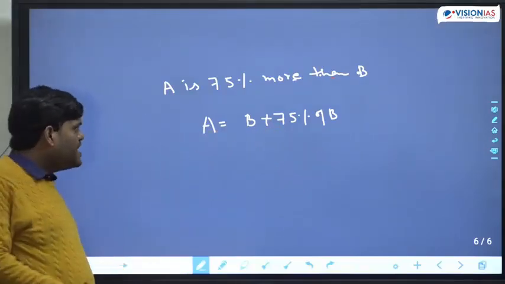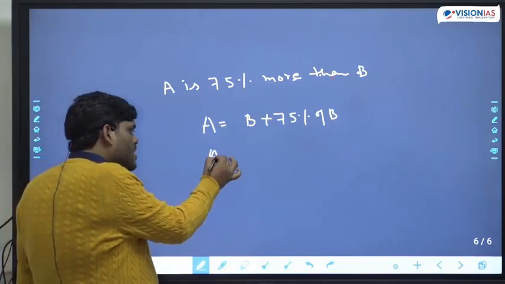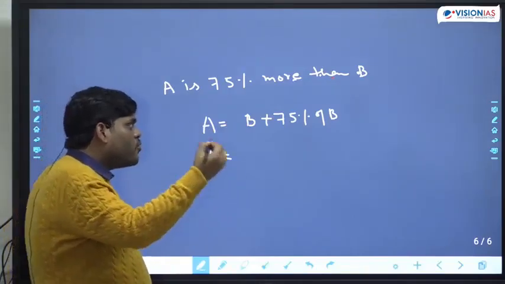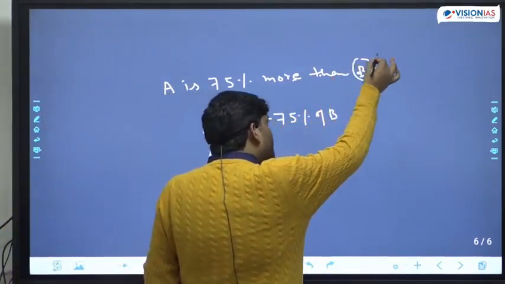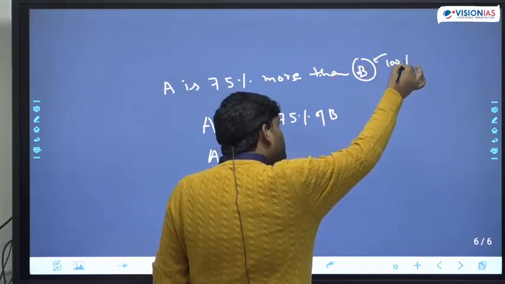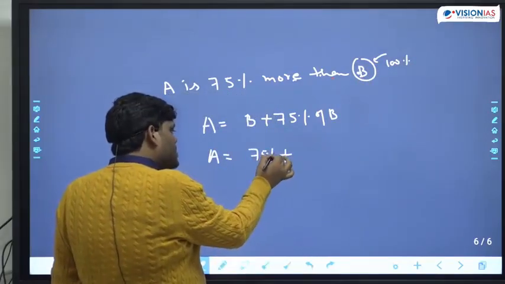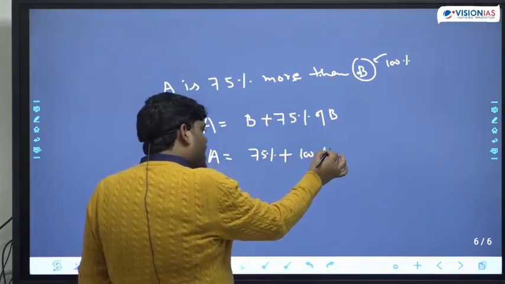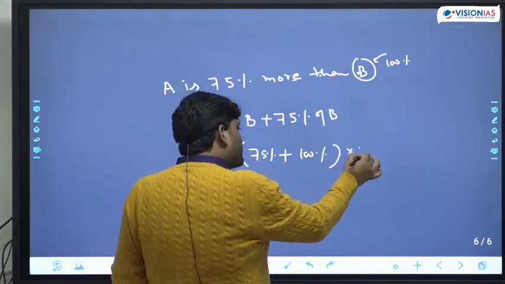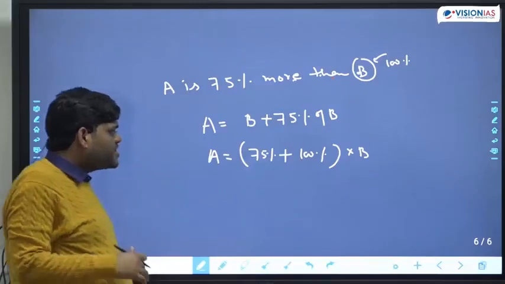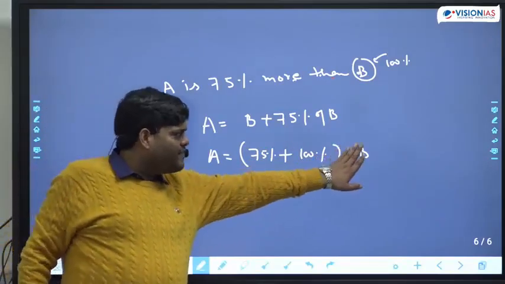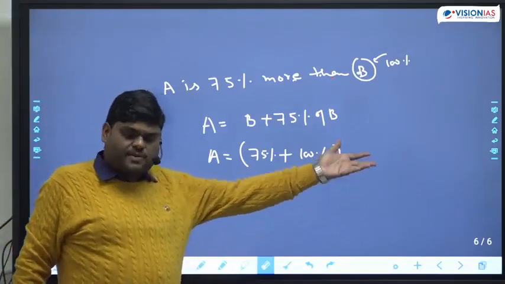This is the first way. The second way is 75% more than B. So B in itself is 100%. So more means 75, 100. And they are talking with respect to B. That is the hidden part. Sometimes I will write B, sometimes I won't, that's up to you.